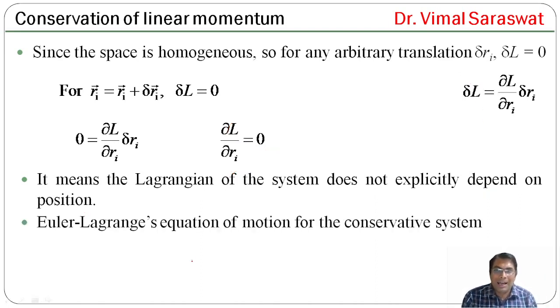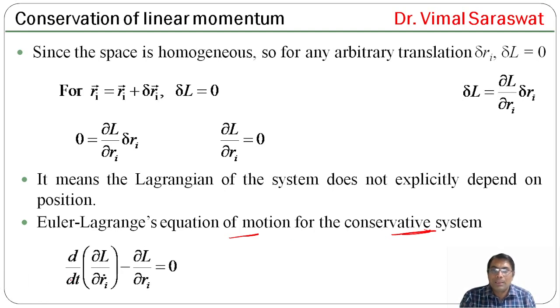Now, Euler-Lagrange's equation of motion for the conservative system is d by dt of del L by del Ri dot minus del L by del Ri equals 0, and del L by del Ri dot equals Pi.